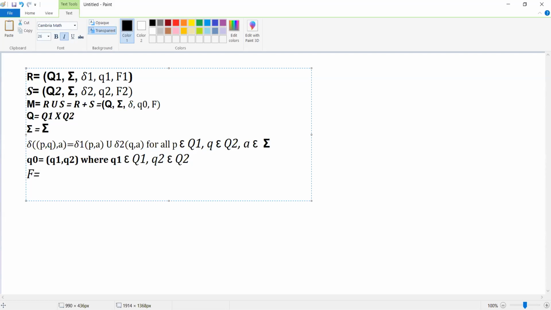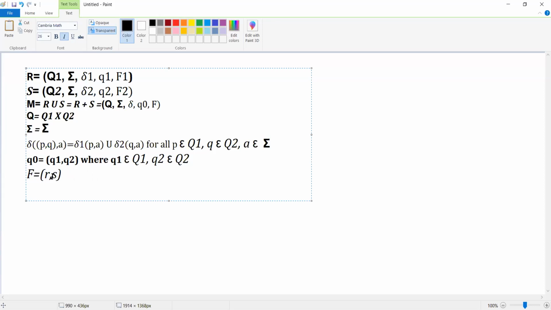And then F. What is our F? F will be (r, s), where r belongs to the set of final states of F1 and s belongs to the set of final states of F2, or both. I hope I already told you what this r comma s is.